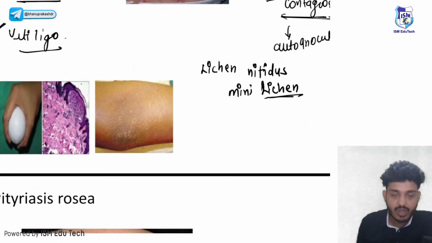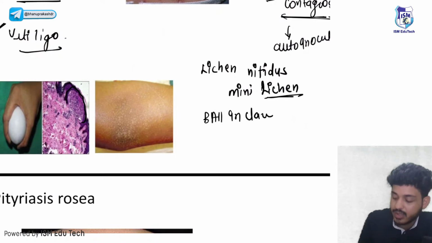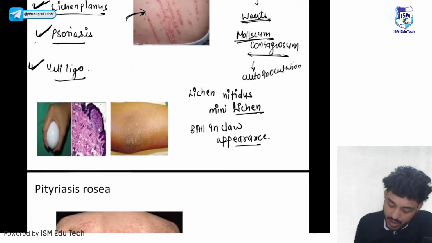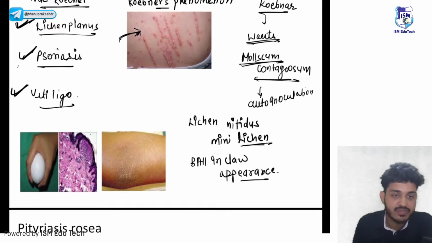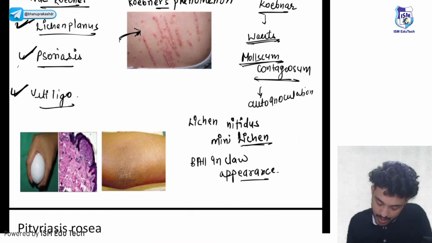There is a very characteristic appearance known as ball in claw appearance. Ball in claw appearance is a specific feature of lichen nitidus. Where will you see ball in claw appearance? You will see it in lichen nitidus.